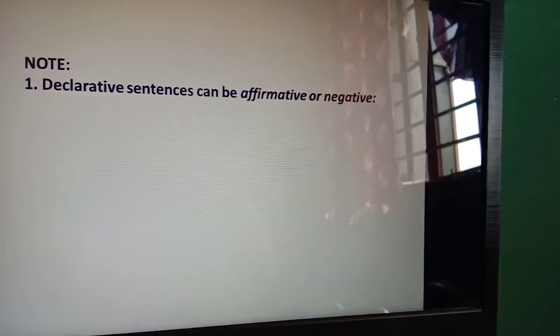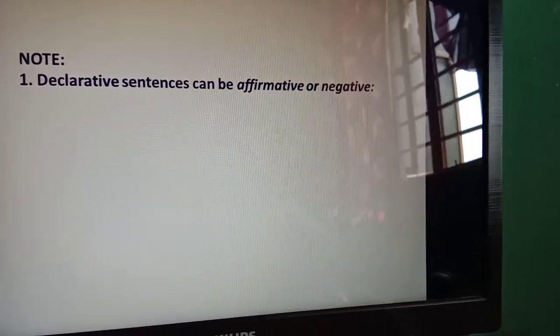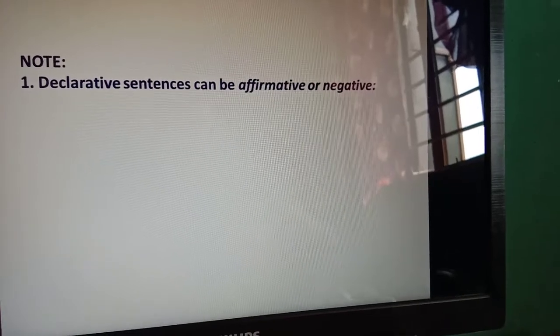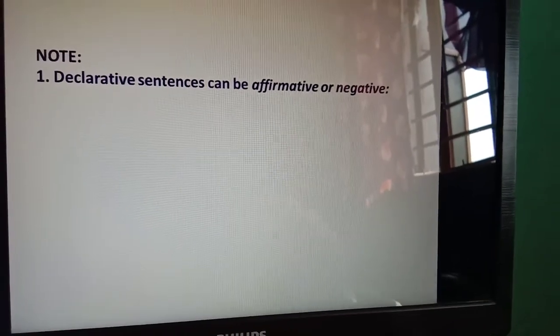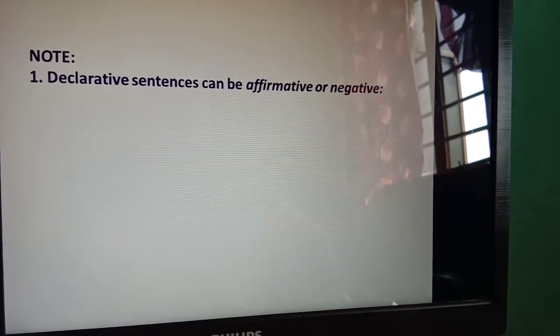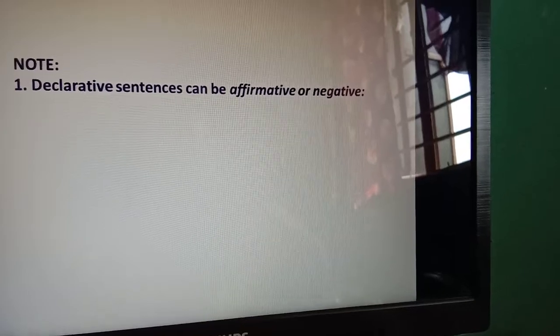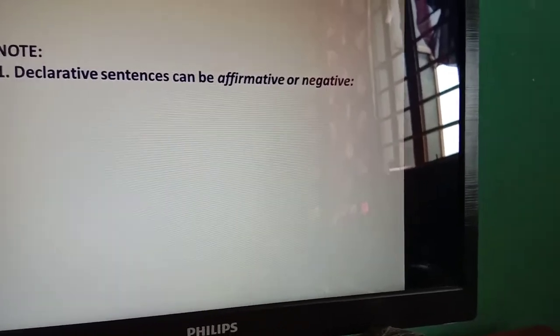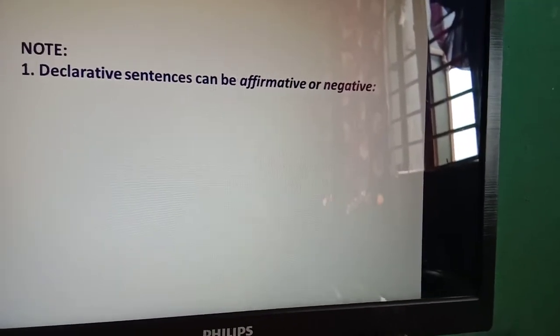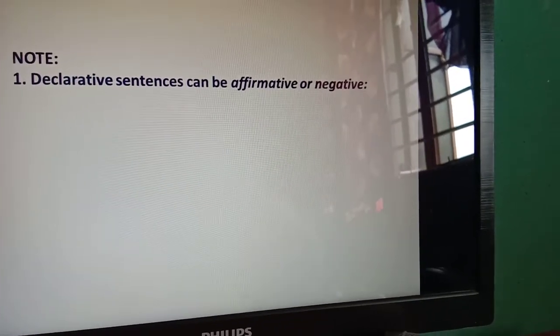Now the uses of the declarative sentence. The point number one or rule number one. See, the simple statements I have given you the examples. Now you can also use some more examples in the simple statement, like I go, play, read, sit, dance, sleep. These all are, which means I sleep, I dance, I play, I go, they play, they sleep, they dance. So these all are the simple statement.